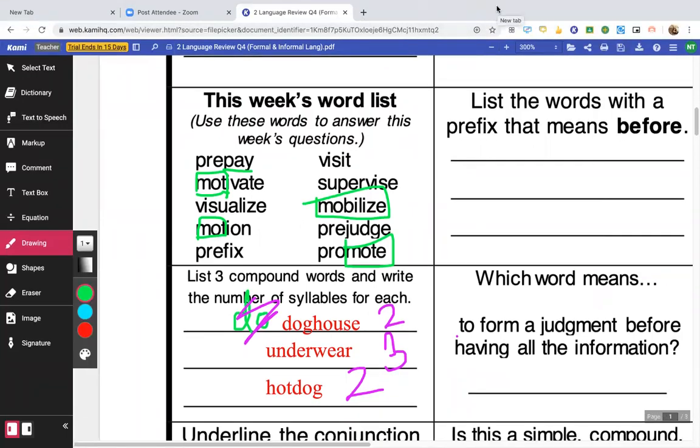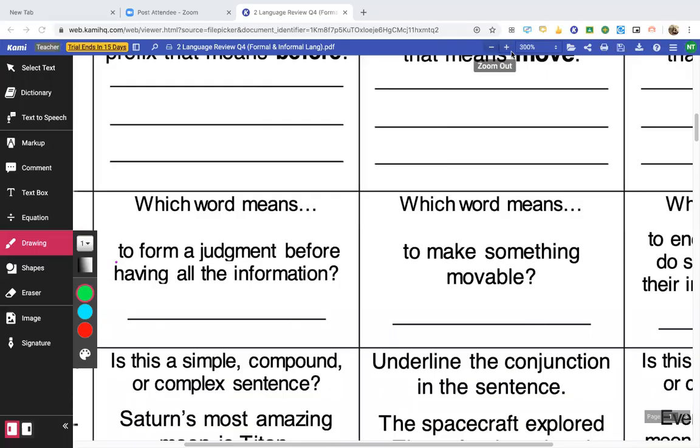Which one would be to make something movable? I think it's mobilize, which is weird because when I think mobilize, I think putting something in place. But now that I think about it, see, teachers need to think about it too. It would be mobilize, right? Let's mobilize the troops so we can get them together and move.